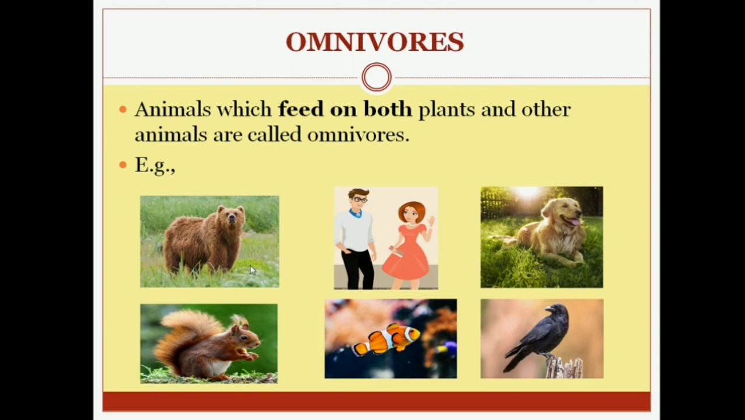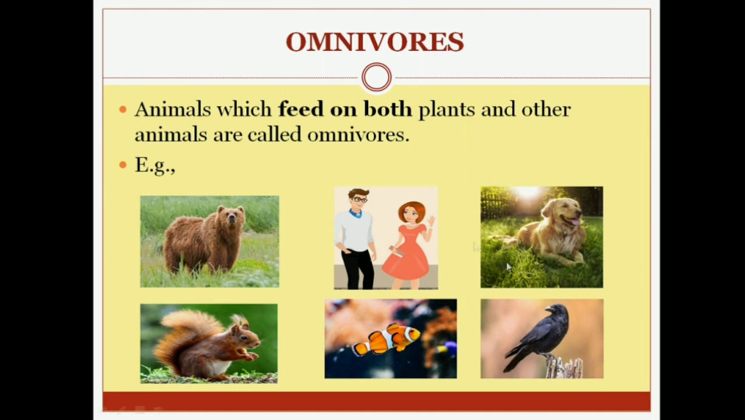First is a bear, right? Do you know what a bear eats? It eats honey, and it also eats fish and different small insects. So they are known as omnivores. We humans, right? Human beings also eat both things. They eat plants, for example vegetables and fruits, which are obtained from plants. So they eat both plant products and animal products. So they are also known as omnivores.